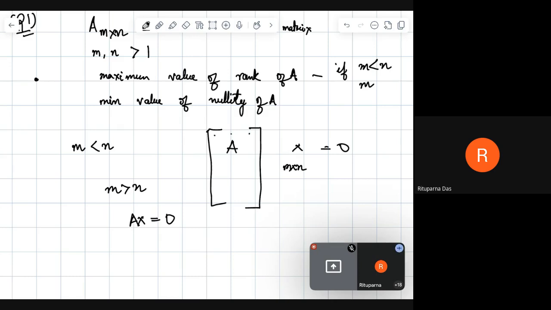The size of A is m by n, so the size of the vector x will be n by 1.